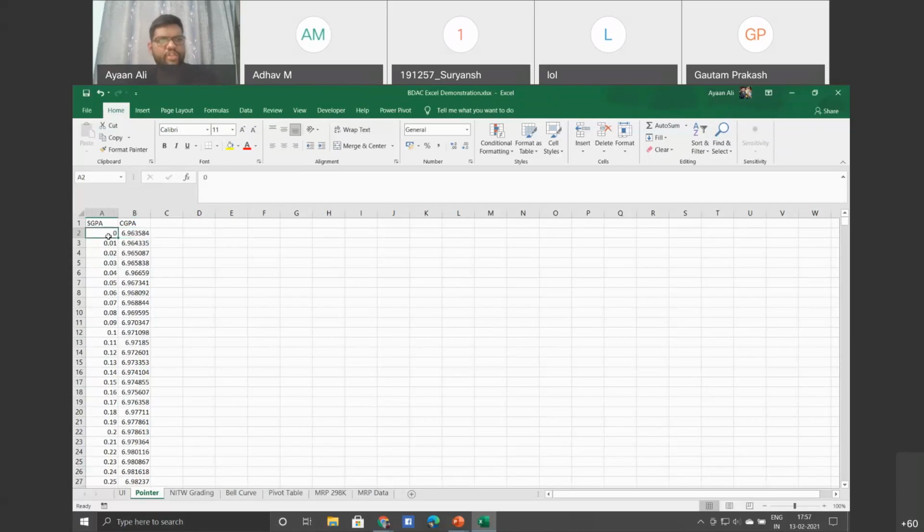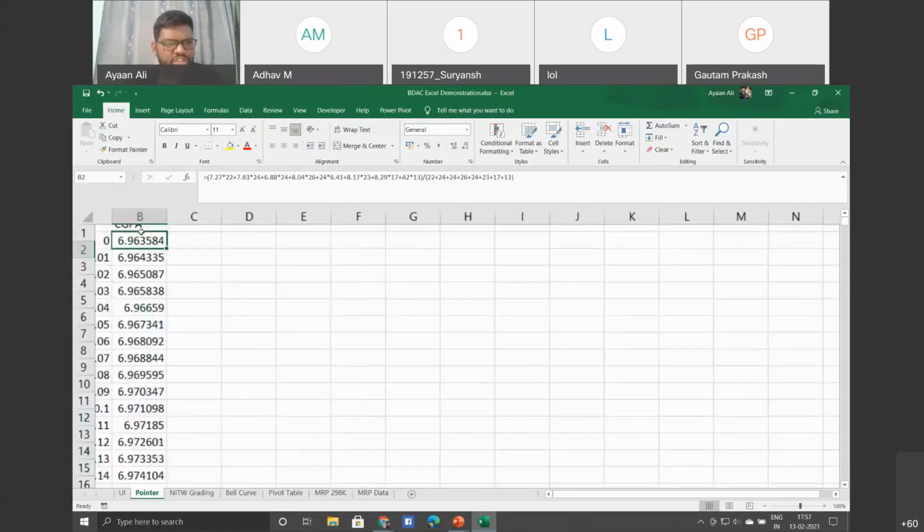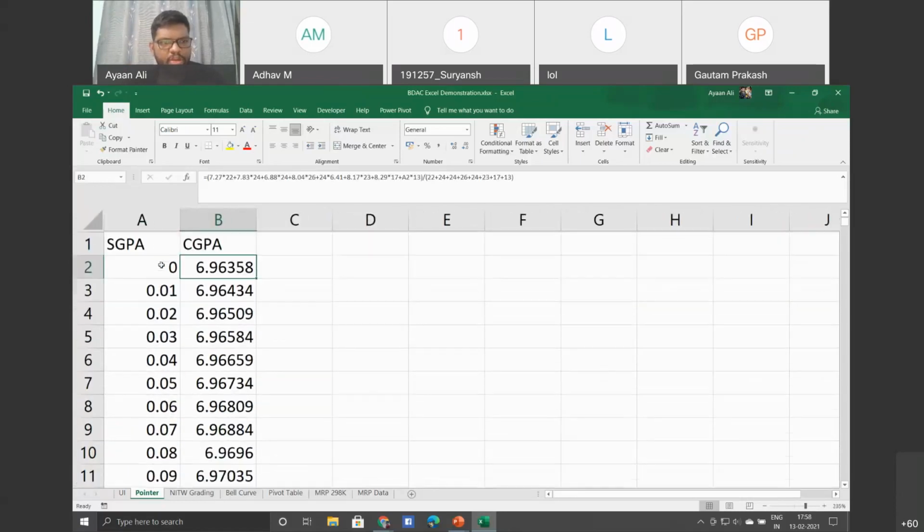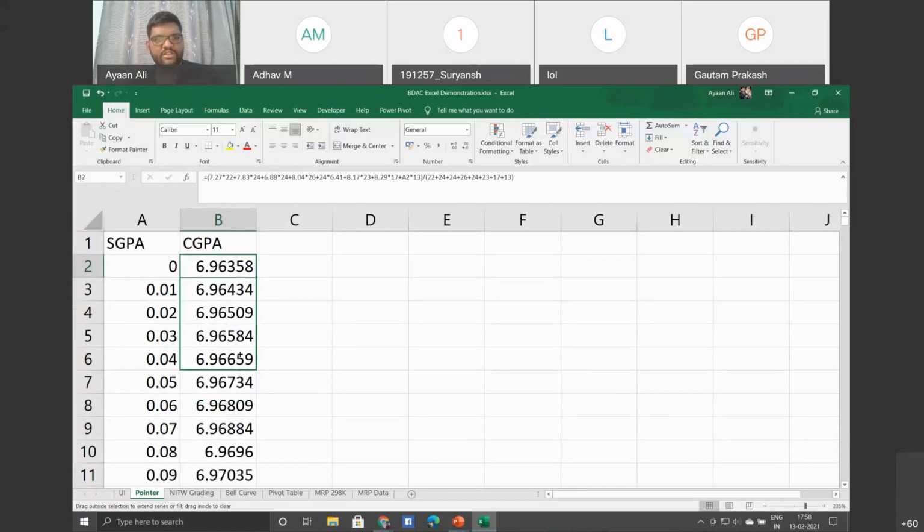Now here, you have 1,000 rows. You can't be expecting that I'll type the same formula each and every time for 1,000 times. So Excel has a very useful tool, called absolute referencing and relative referencing. If you notice this top right corner and select this, one minute guys.